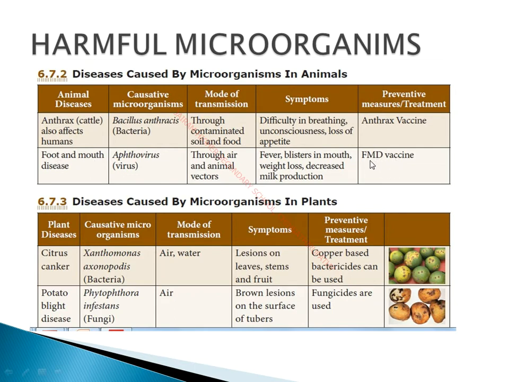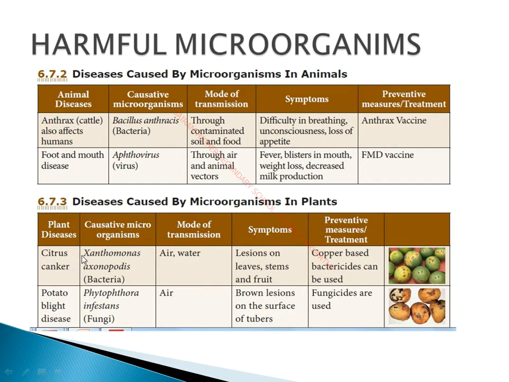So the FMD vaccine, foot and mouth disease vaccine, is given to prevent the disease. So these are two examples given for the diseases caused by microorganisms in animals. And next we'll see the diseases caused by microorganisms in plants.